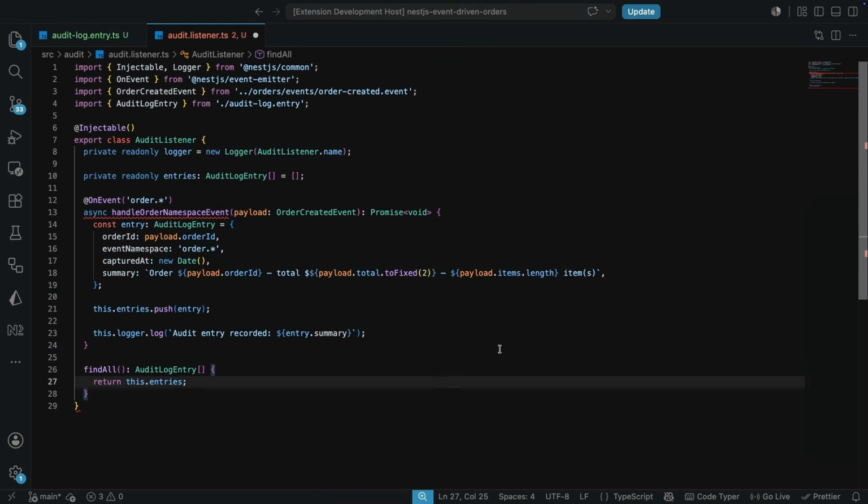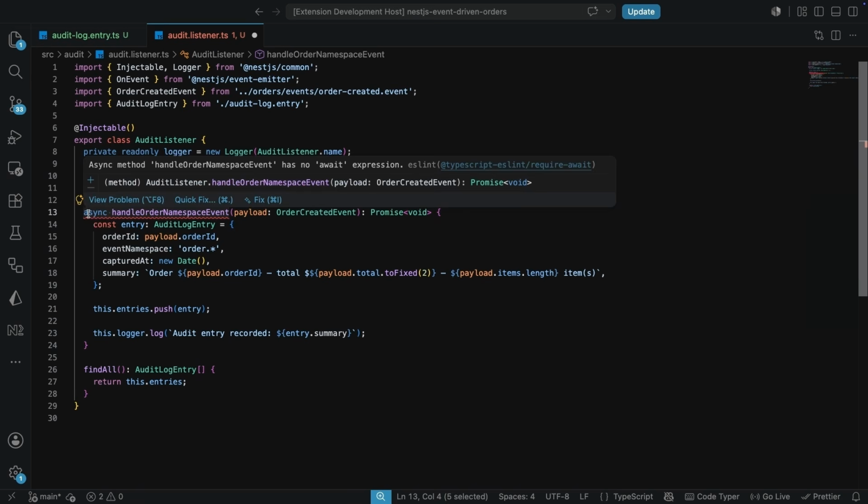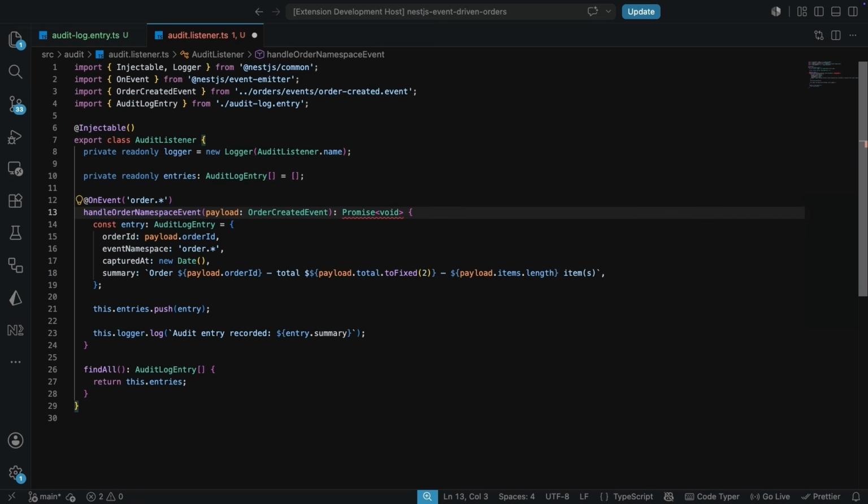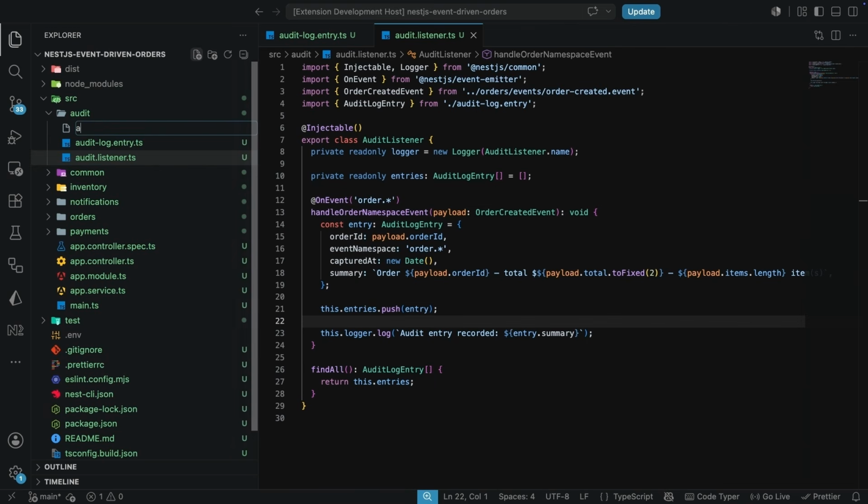So I'm going to close this up and fix the linting errors that we have. So fix this, and I'm going to remove the async, and I'm also going to remove the Promise that resolves to void that we have over here. We have this wildcard subscription which matches every event in the order, so this order.star over here. So if it's an order created, everything is going to match this.